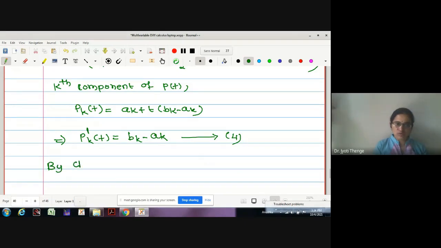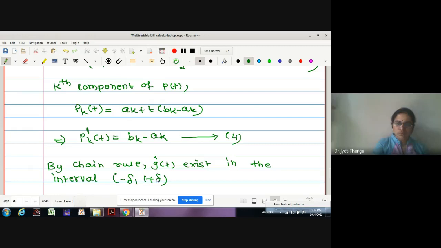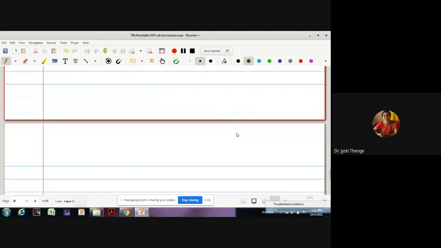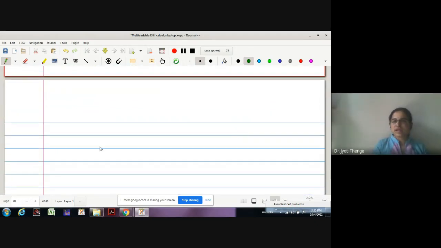By chain rule, g dash t exists in the interval. In which interval have we defined g? Minus delta to 1 plus delta, and is given by. How are we giving this? Let me shift to the next page. Let me write it.